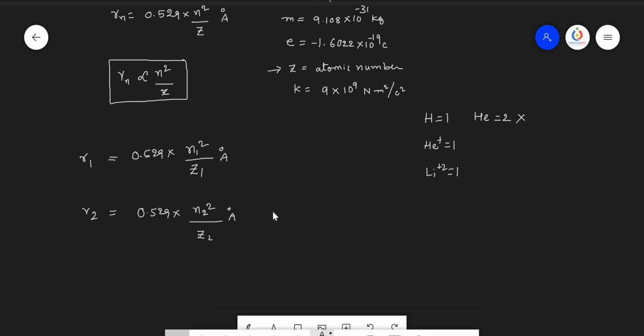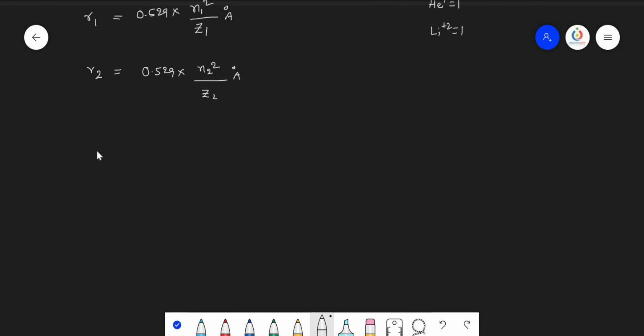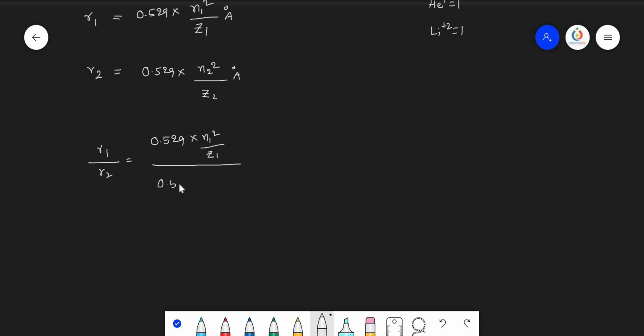Now let's take the ratio of these two. R1 by R2 equals 0.529 into n1 square by z1, whole divided by 0.529 into n2 square by z2. Angstroms cancel out, and 0.529 also gets cancelled.